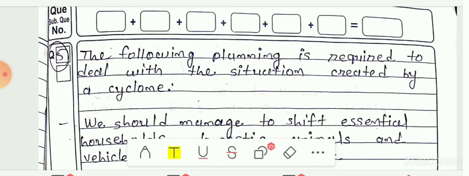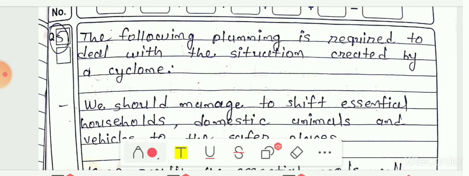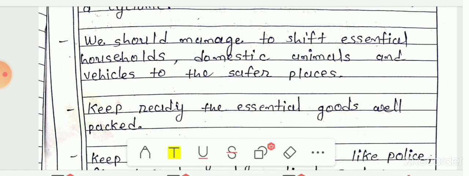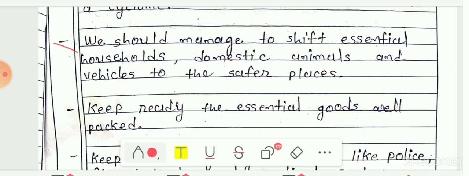The next question was question number 5. In that you have to write which planning is required to deal with the situation created by a cyclone. The following planning is required. First, we should shift essentials like households, domestic animals and vehicles to safer places. We have to shift all this to safer places, including domestic animals and vehicles.